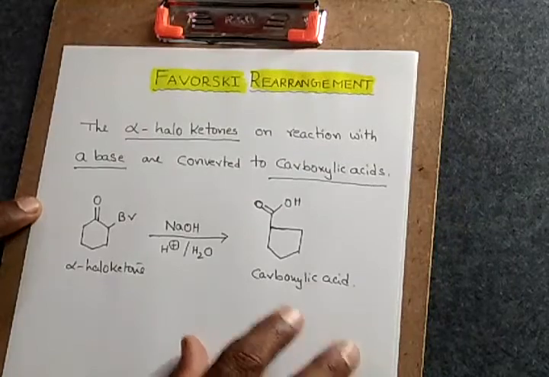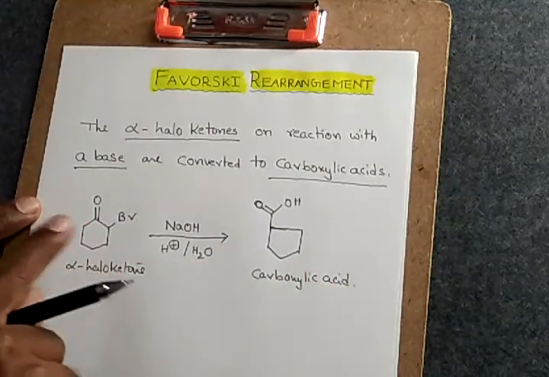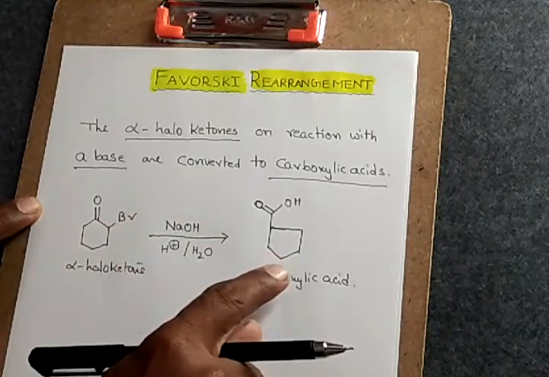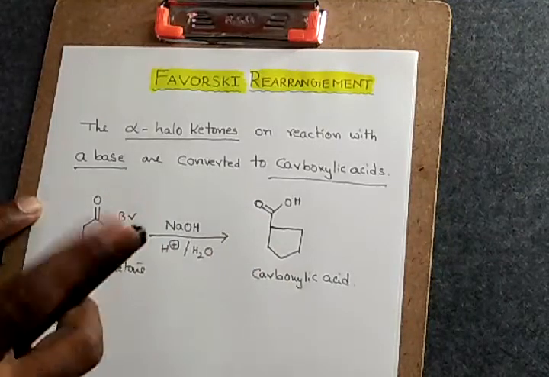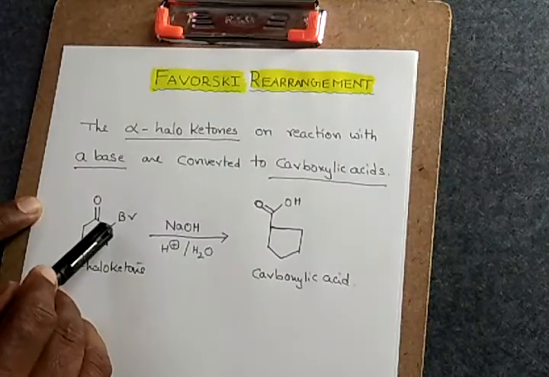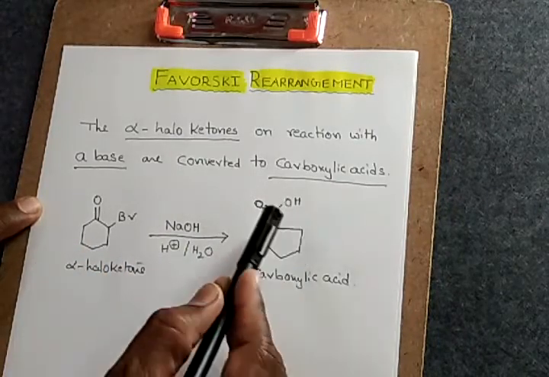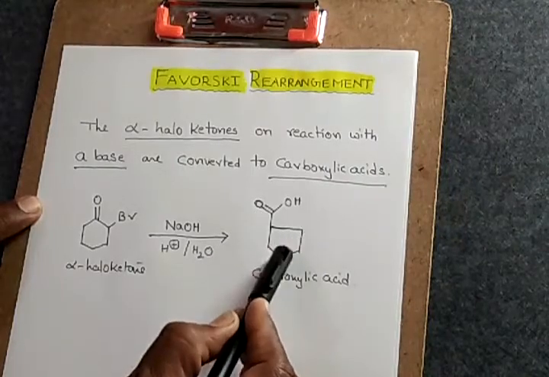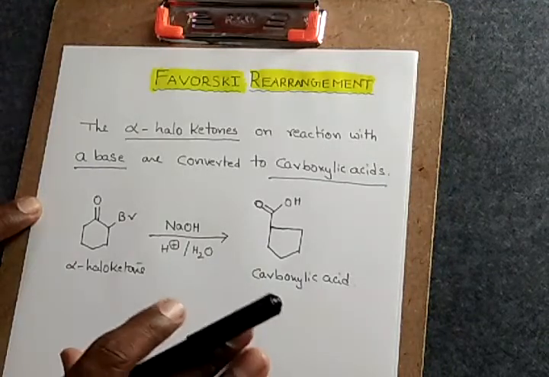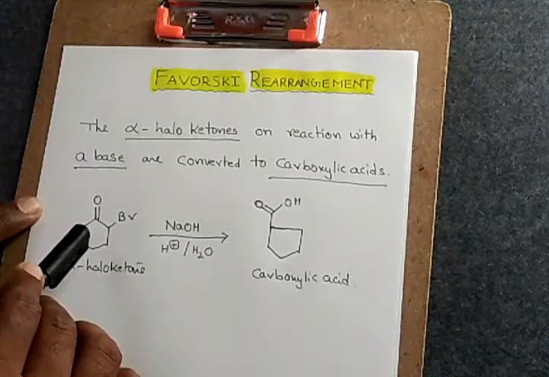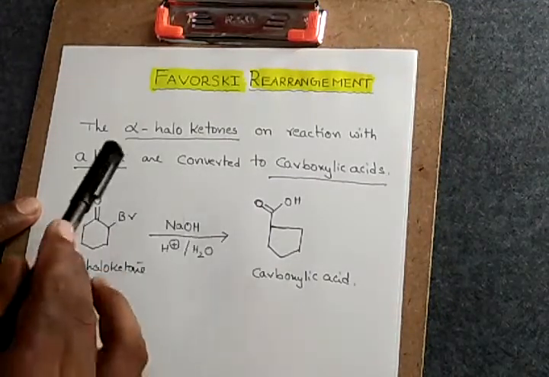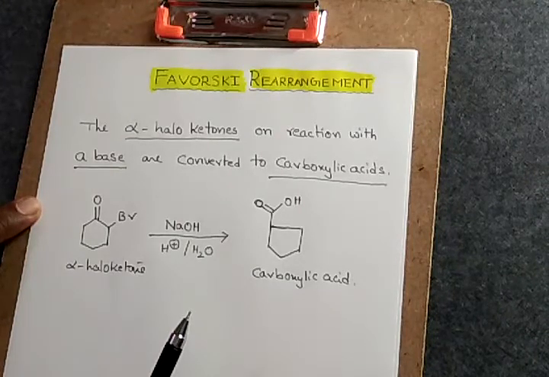And one more important and interesting point here is that the total number of carbon atoms in this particular ketone are all found in the carboxylic acid also. Here the number of carbons are 1, 2, 3, 4, 5 and 6. Whereas here also the number of carbons are 6 only. So the number of carbons has not changed. Only thing is the alpha haloketone is converted to the carboxylic acid. This simple rearrangement reaction is called the Favorsky rearrangement.